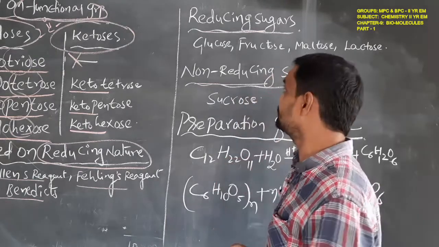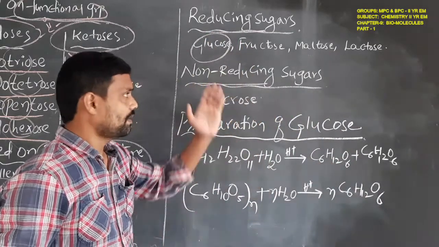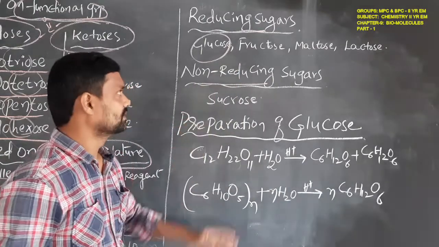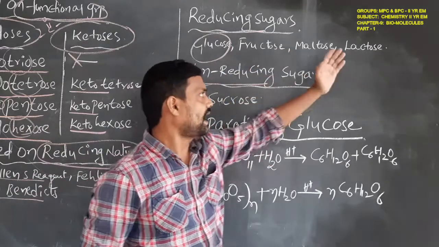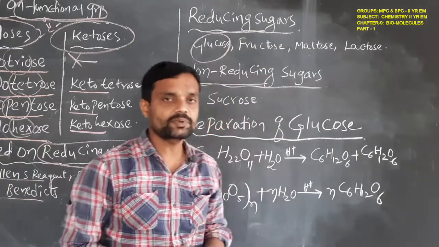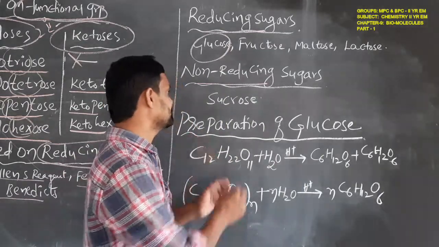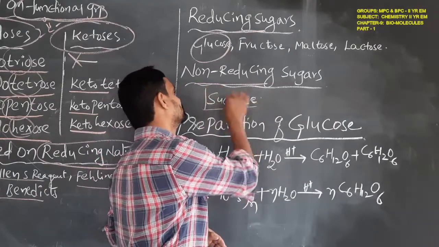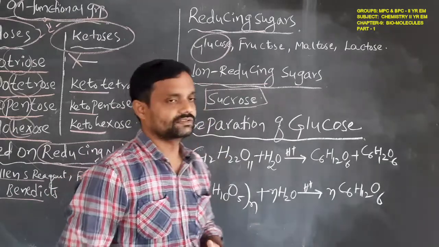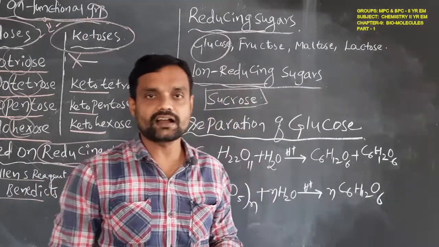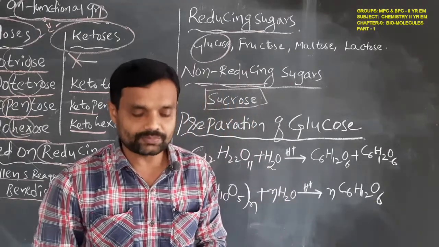Examples of reducing sugars are glucose, fructose, maltose and lactose. For non-reducing sugars, the well-known example is sucrose. So this is the meaning of reducing and non-reducing sugars. These are the classifications of carbohydrates.